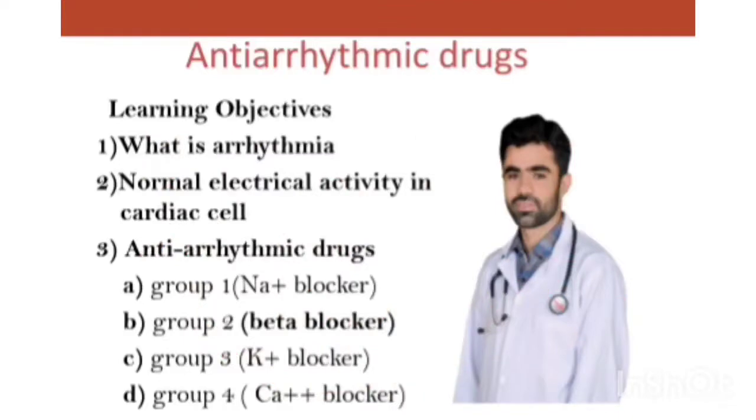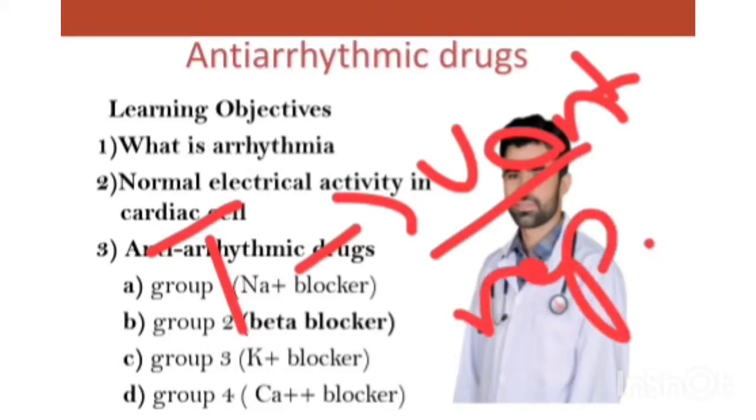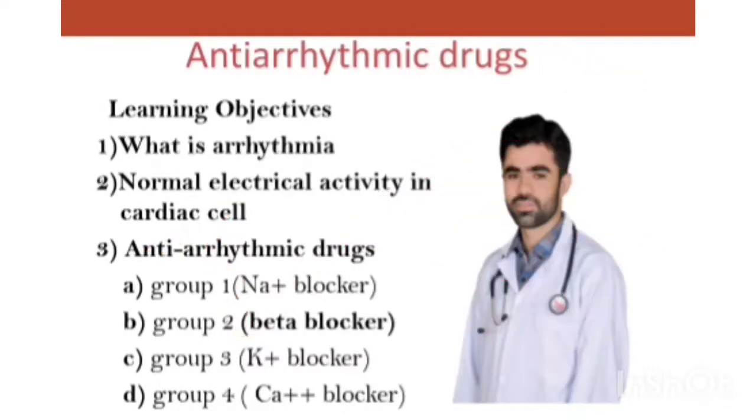Before going into the Purkinje system, there will be a ventricular contraction and QRS will be produced, and then the T wave is produced due to the ventricular relaxation or ventricular repolarization. You should know the whole normal conduction pathway, otherwise you will face problems about it. So be careful. And then we move on to what is arrhythmia.